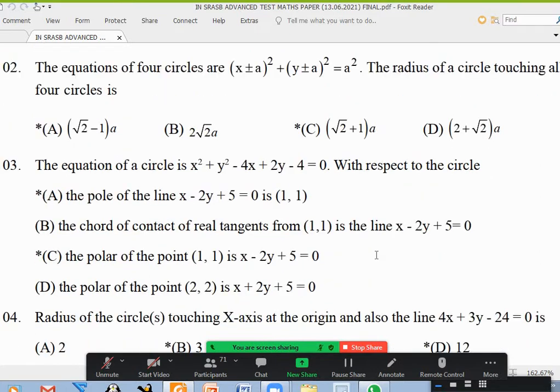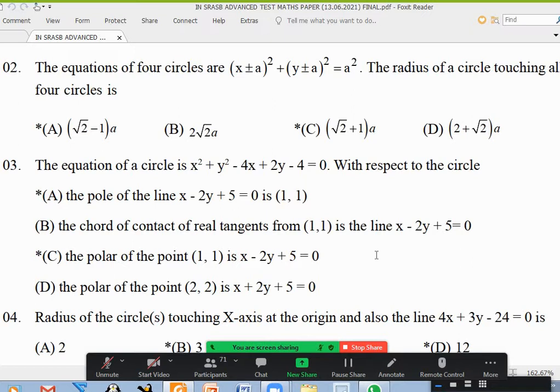Yes, sir. The second question: these are four circles, one like this, one like this, one like this, and one like this. All the centers form a square. This is A. Now they want the radius of the circle touching all these four circles. There is one small circle here and also one big circle here. We can use C1C2 equal to R1 plus R2. That way we can find it.